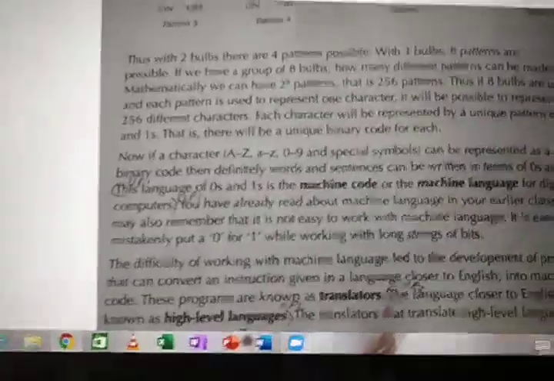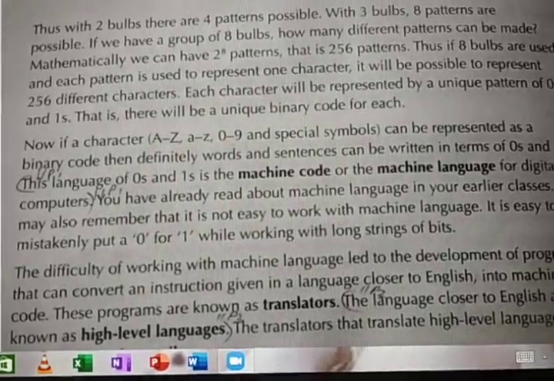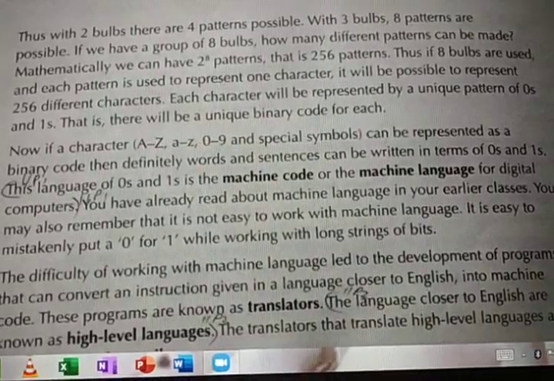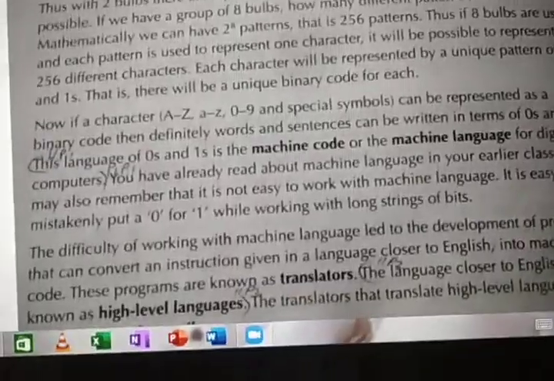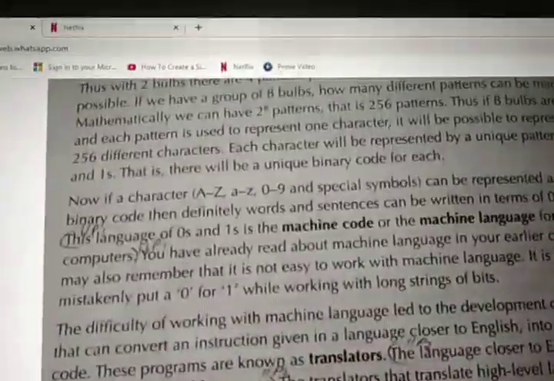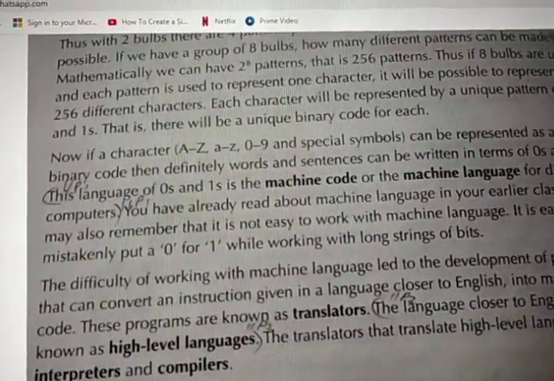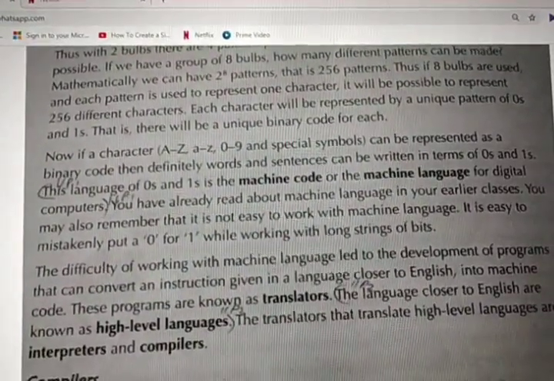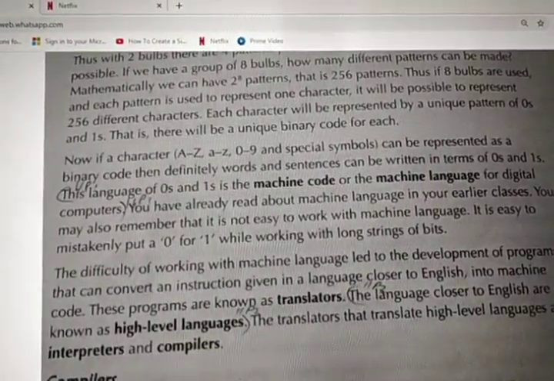So what do the zeros and ones represent? They represent machine language, binary language or machine language. Okay. For digital computers only we will be using these numbers. Analog computers do not use numbers. Analog computer is a different topic. We don't want to see about that. For a digital computer, what will be used? Only numbers, which is nothing but zeros and ones only. Okay. You have already read about machine language in your earlier classes. In your 6th standard, you could have really learnt about that. If A means what will be the pattern, if B means what will be the pattern, that you could have learnt. Wait, I'll show you.